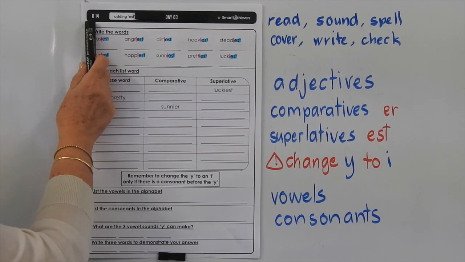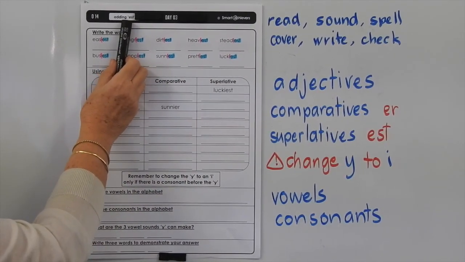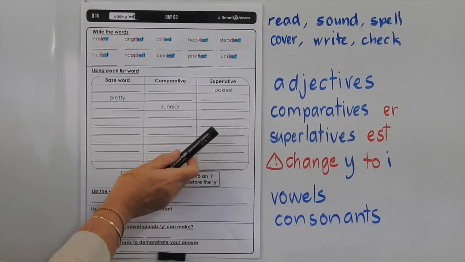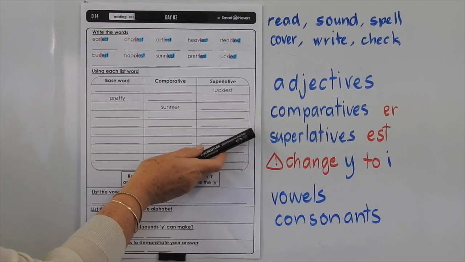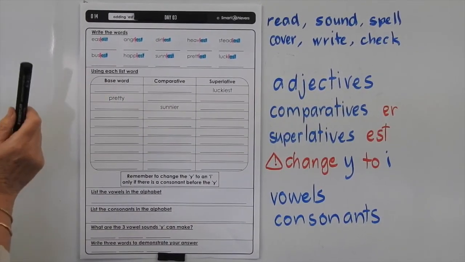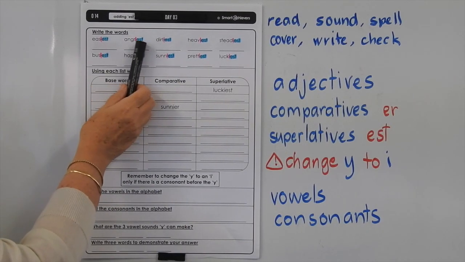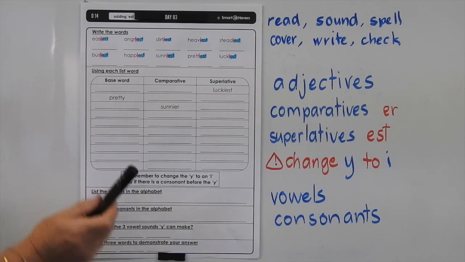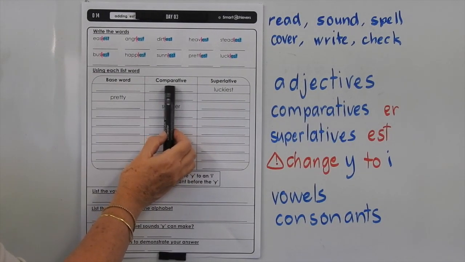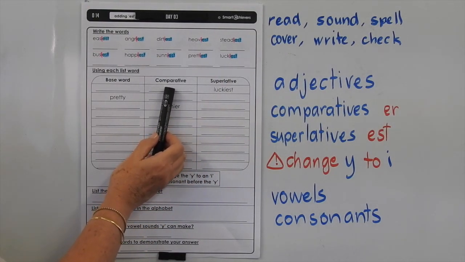This is level O, list 14, and we're doing the day 3 page, and in these words we're adding the EST to them to make them into superlatives. So when we add the EST to the base word, we're saying that it means the most, so the most easy, but we wouldn't say most easy or most angry, we'd say easiest, angriest by adding that EST. Okay, if you're changing them into a comparative form, you're going to change that EST to ER to mean more.